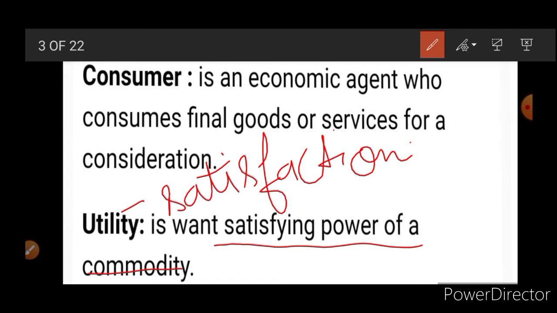Like you are a student, so you get satisfaction when you purchase your commerce textbook. You have a pen, pencil, stationery items. You are not going to get satisfaction from a science stream book. So utility is the power that we find in a good, and because of this a good is able to fulfill a basic need. Every good is able to satisfy a particular need. This is known as utility.